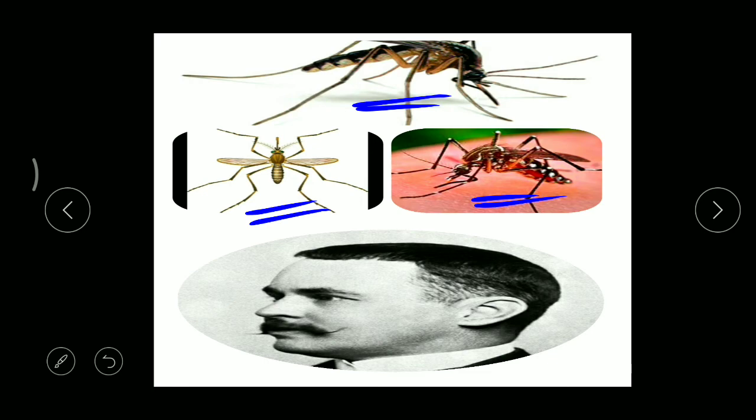Which mosquitoes are biting us? Only female insects bite us. Why? Because their food is our blood, not only our blood, all vertebrate blood, right? So that's why if any mosquito is biting us, we can say that it is a female mosquito, right? And this is the scientist Ronald Ross who carried out his research on malaria, right?